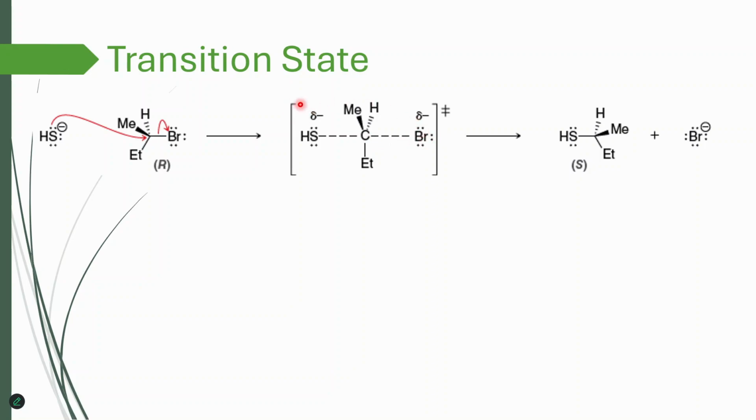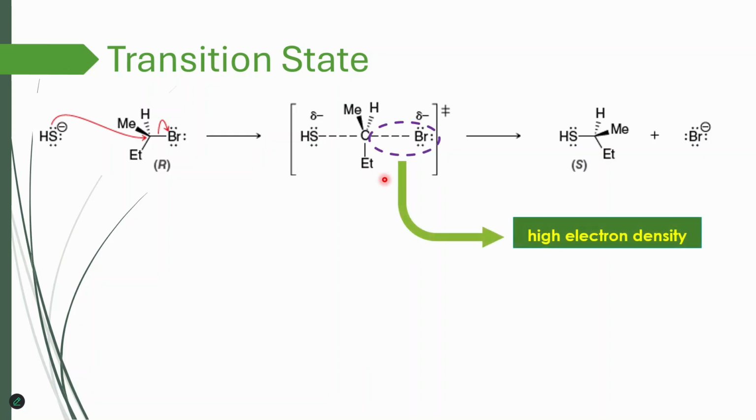And as you know, we always show transition state with square brackets with double dagger symbol. So this is the transition state for SN2 reaction. And the reason why we are having back attack instead of front attack is because this bromine leaving has high electron density here. And this incoming nucleophile should come from the opposite side so that we don't have a crowded negative charge.